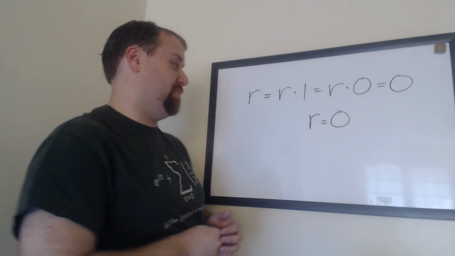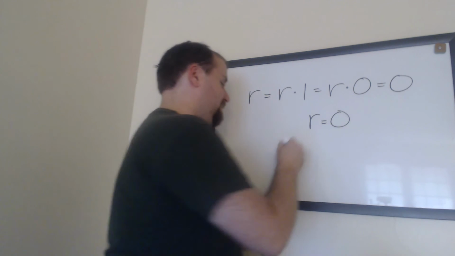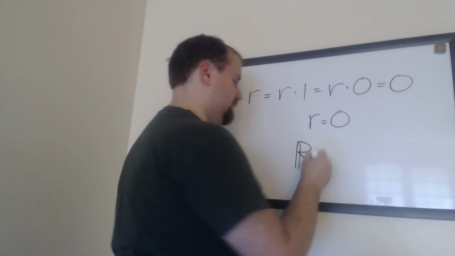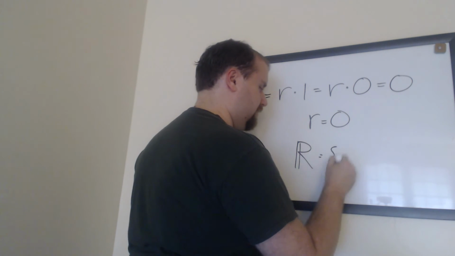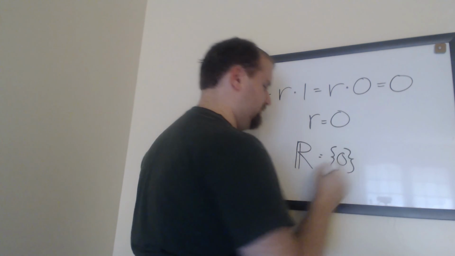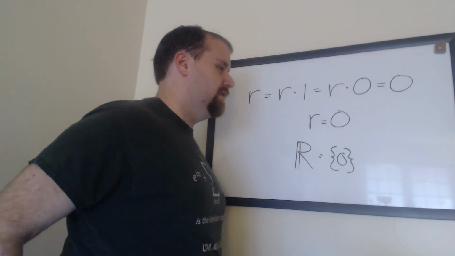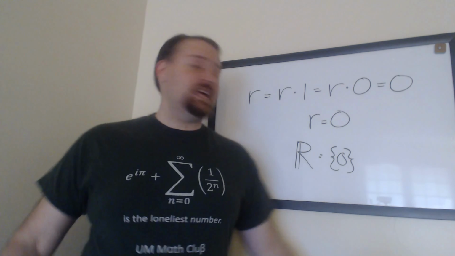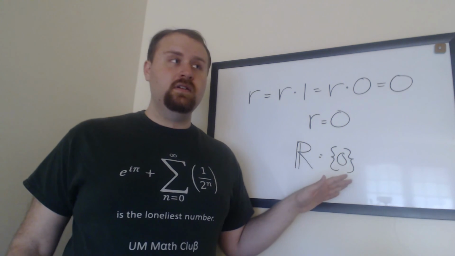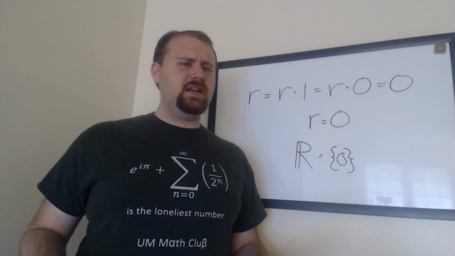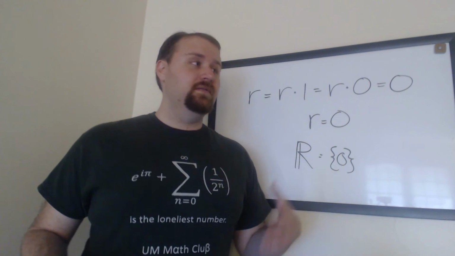That's also a bit of a problem. My entire real number system, all real numbers, the set of real numbers is just 0. There's no 1, there's no 2, there's no pi. They don't exist. Everything is just 0. Now here's the really interesting part. This isn't necessarily a problem.